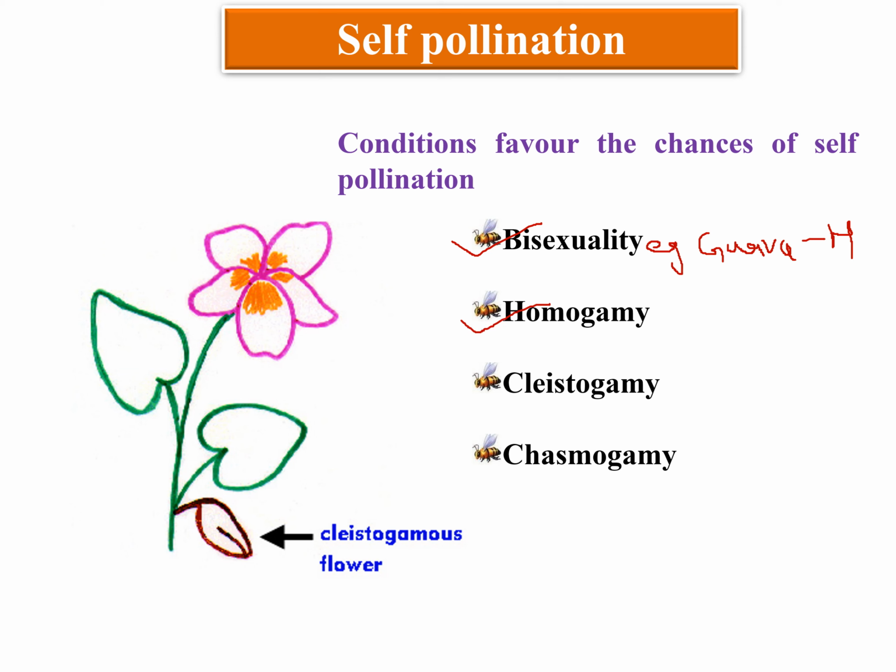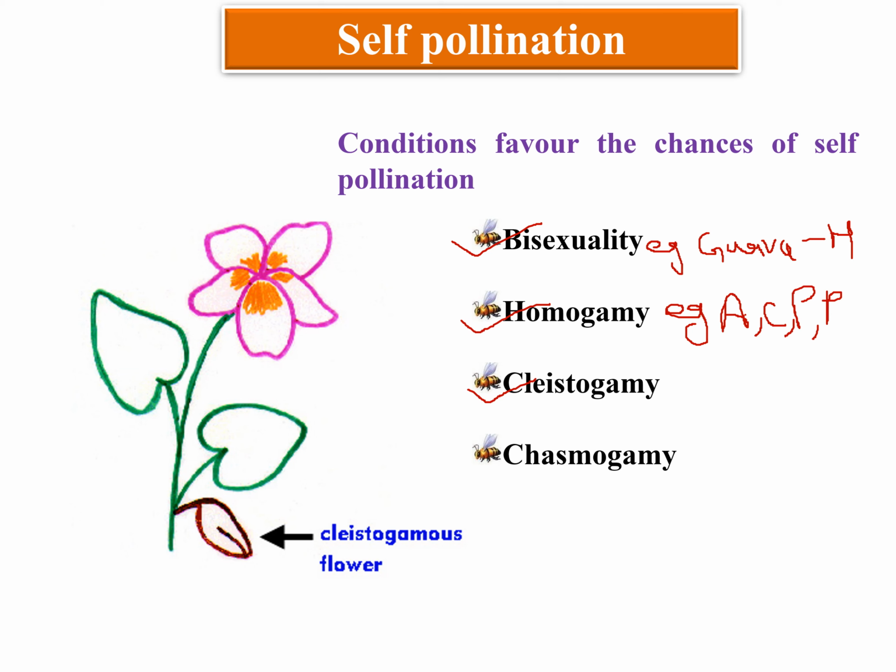And next one is homogamy. In homogamy, in a bisexual or hermaphrodite flower, anthers and stigma of the flower mature at the same time. The examples of homogamy in fruit crops are apricot, citrus, peach, and falsa.